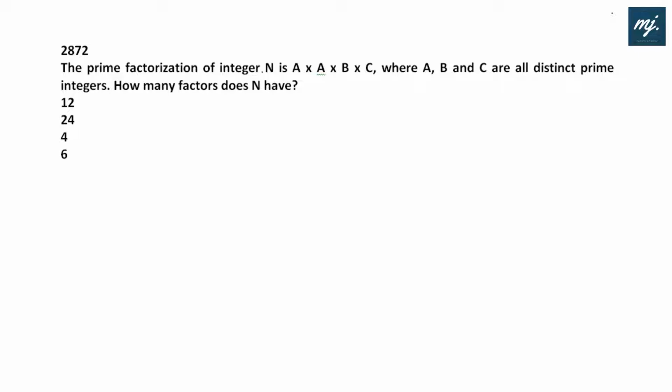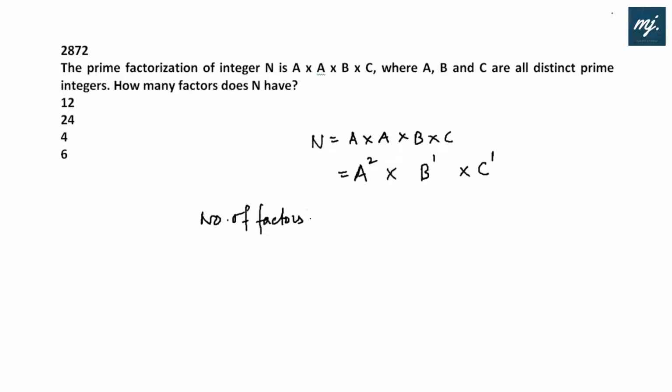The prime factorization of integer n is given as a into b into c, where a, b, c are all distinct prime integers. Then how many factors does n have? We can write n as a squared into b to the power 1 into c to the power 1. Now we know the format for the number of factors: power plus 1 into power plus 1 into power plus 1.